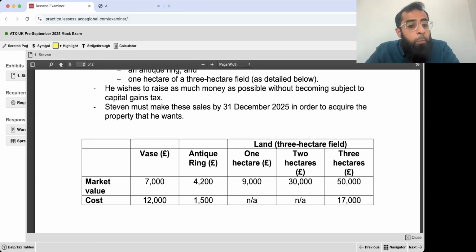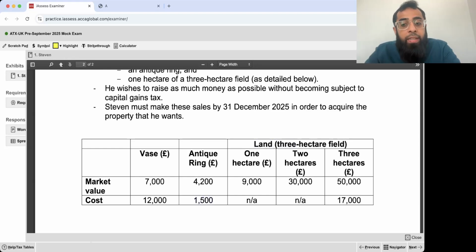Vase. Market value is 7,000, the cost was 12,000. So this means that vase is in a loss. It will be sold in a loss. Antique ring. Market value 4,200, cost 1,500. Since disposal proceed and cost are both below 6,000, this antique ring is an exempt asset. DP and cost both below 6,000.